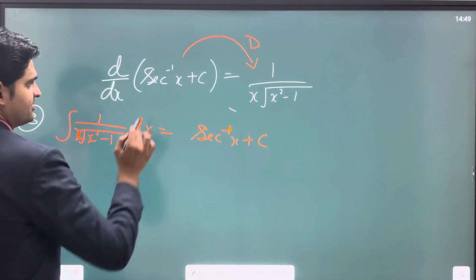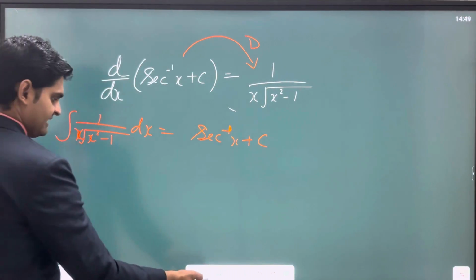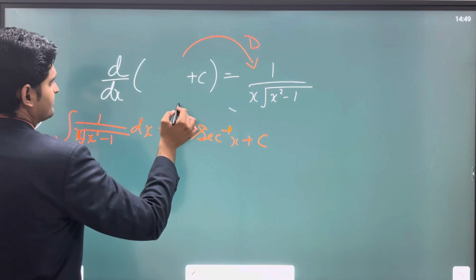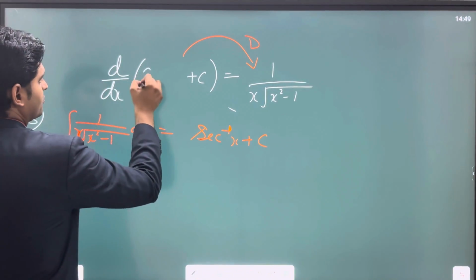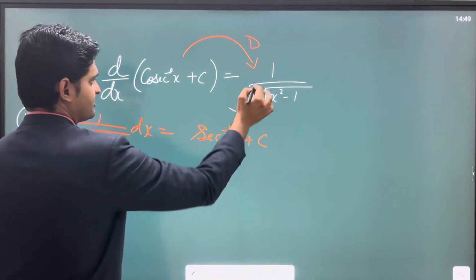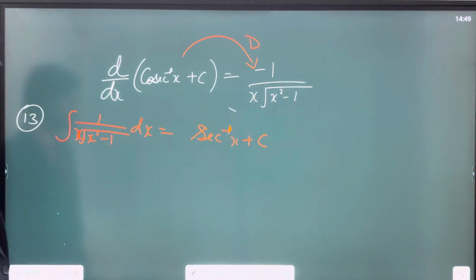If I write down that the differentiation of cosec inverse x plus c, you know, is the negative of this, right? The only thing is minus comes.